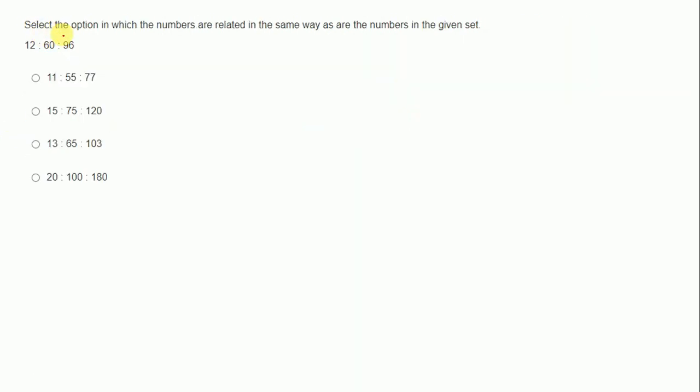Now select the option in which the numbers are related in the same way as the numbers in the given set. This is the set given to us: 12, 60 and 96. I hope you have cracked the logic as of now, because this is very simple. 12 into 5 is equal to 60 and into 8 is equal to 96.